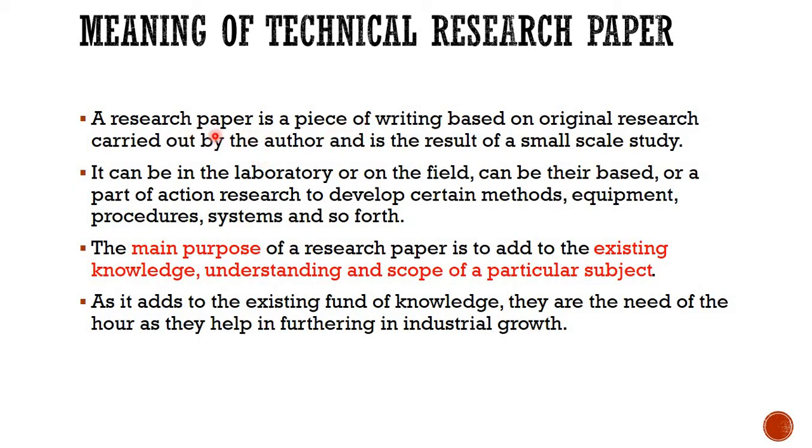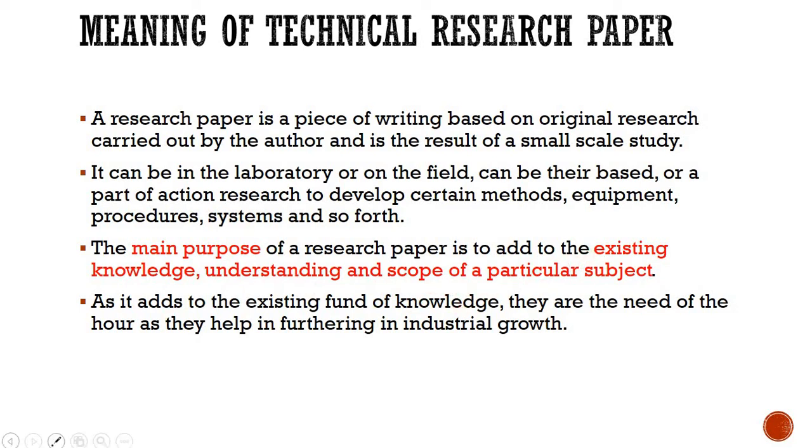Then you write a research paper. It can be in a laboratory or in the field. It can be anywhere. Or it is based on or a part of action research to develop certain methods, equipment, procedures, systems and so forth. The main purpose of a research paper is to add to existing knowledge, understanding and scope of a particular subject.